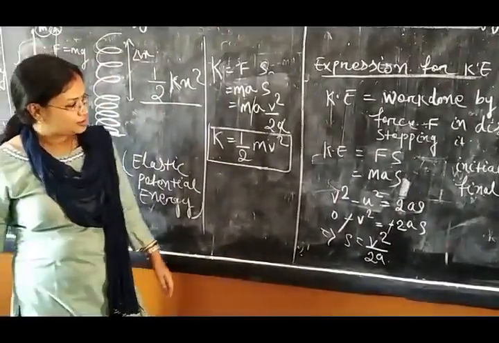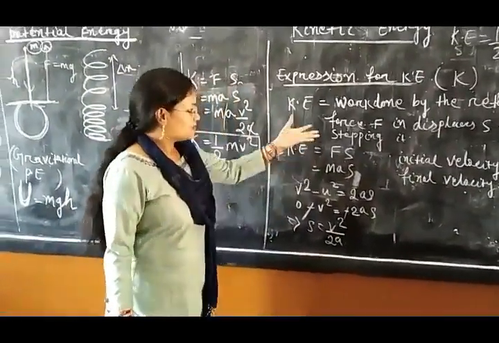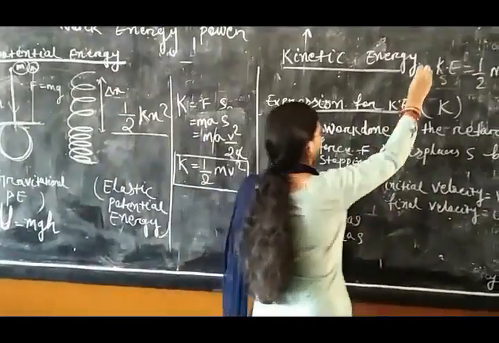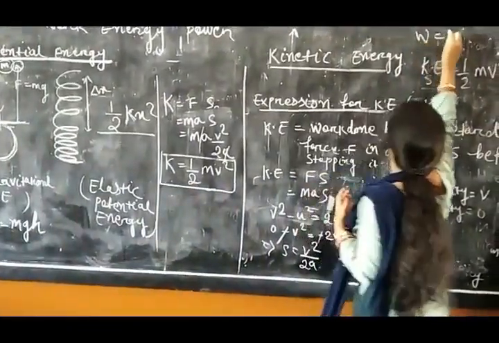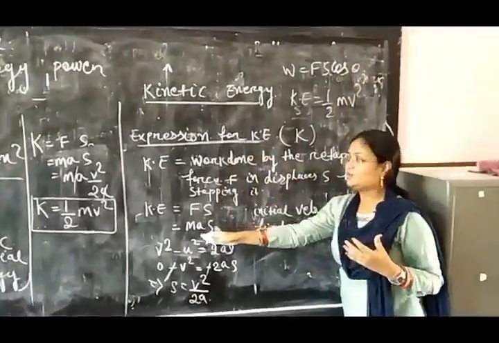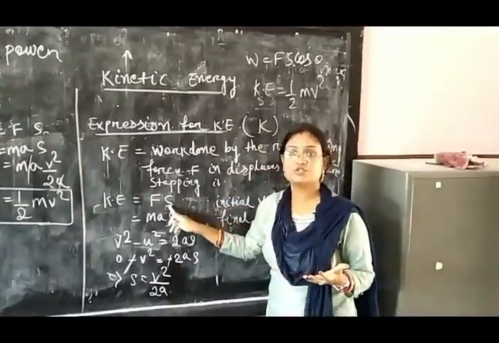Also you may be thinking that kinetic energy is the work done, and I have told that work done equals F S cos theta, W equals F S cos theta. Yes, this formula reduces to F S, because here theta equals 0.